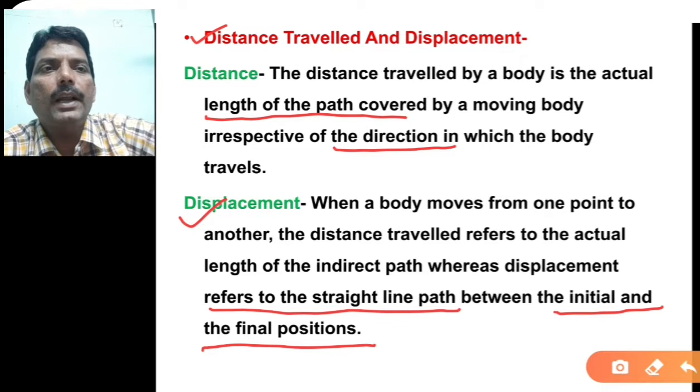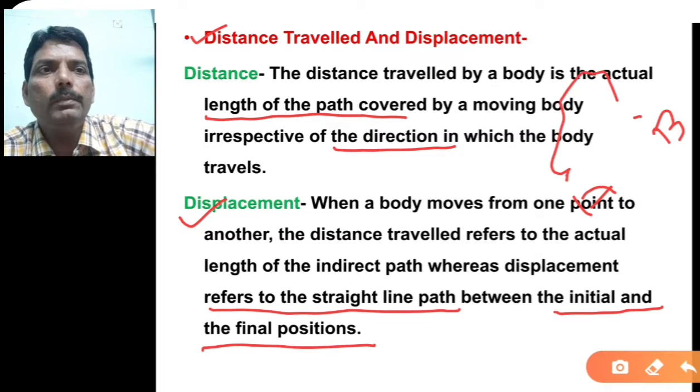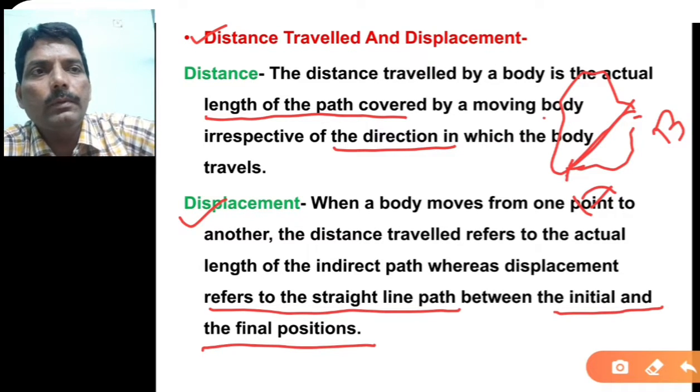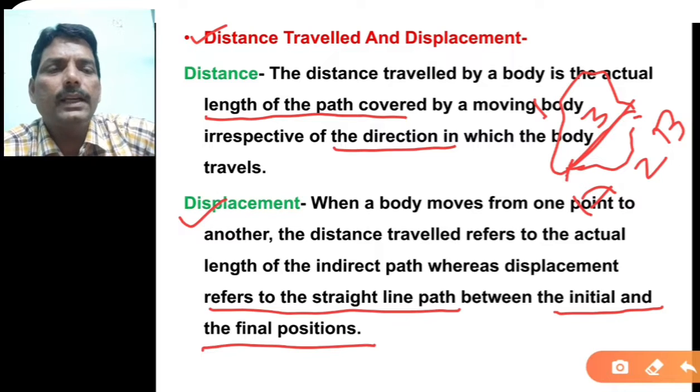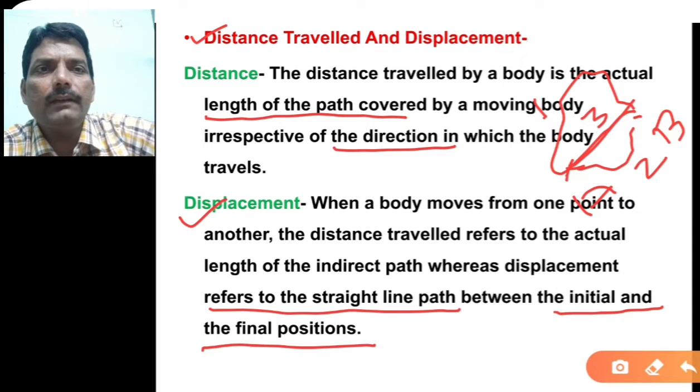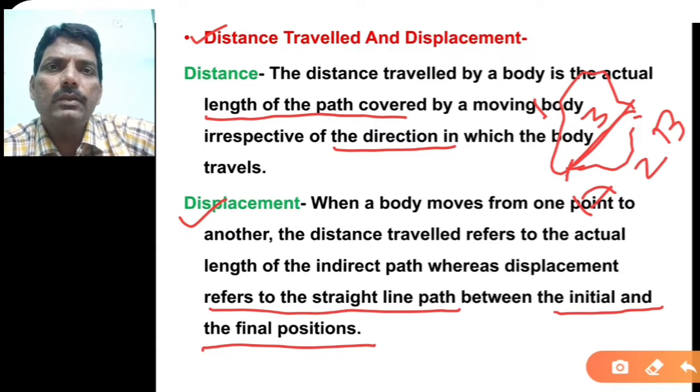Suppose you have a point A and another point B. You can move from A to B in this direction, or from this direction also, or in this direction also. You can go by path number 1, path number 2, or path number 3. So you can see the distance traveled in all three cases will be different.